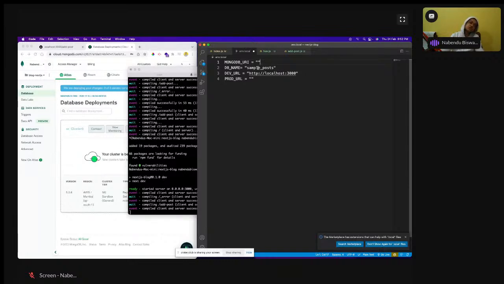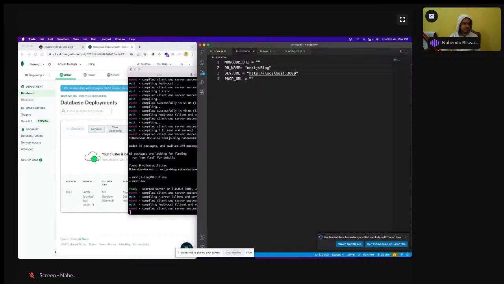sample post is not good. What should be the DB name? DB name should be anything good. Let us put it as nextjs-talk-blog. So this is the DB name. Save it, because whatever DB name I give, it will be created by that only.